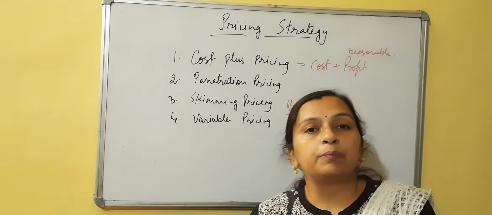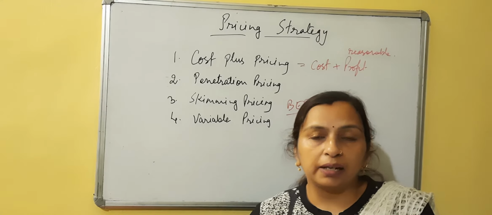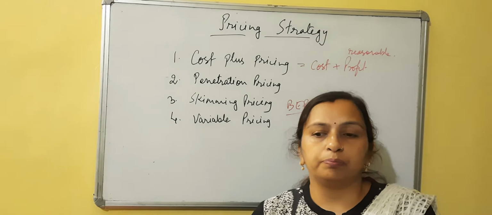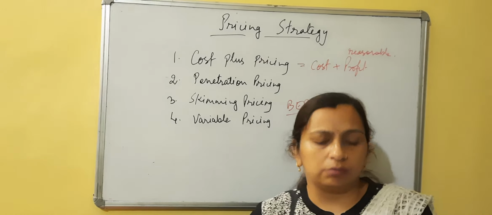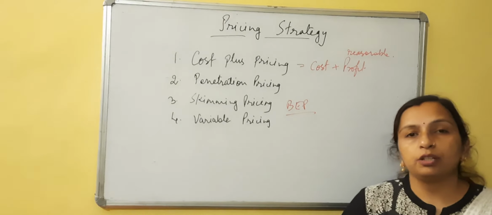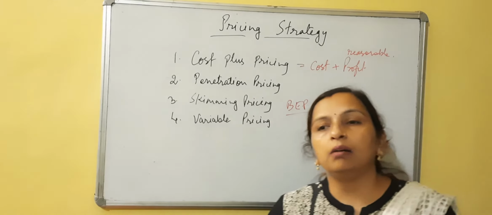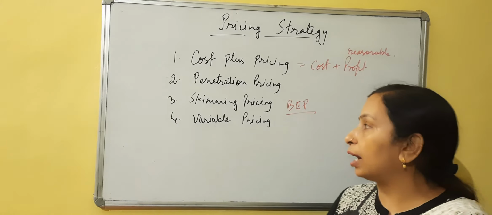Then it depends upon the bargaining power of the customer also. If the customers are bargaining very well, they are getting the product at lesser price, and if they are not bargaining, they have to pay the MRP or the fixed price. And then the ability of the buyer also to pay, meaning how much money they are having, it depends on that also.